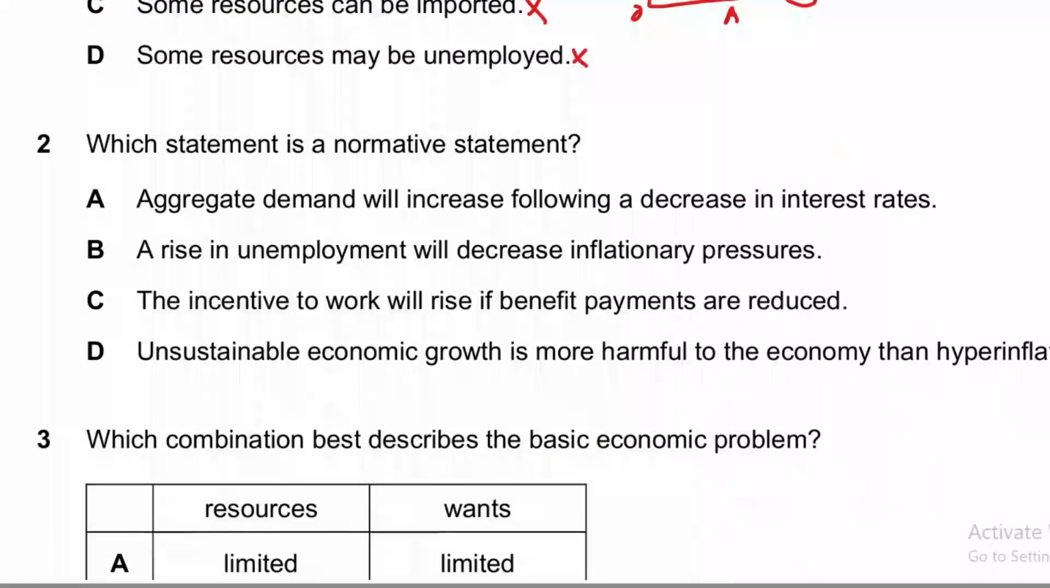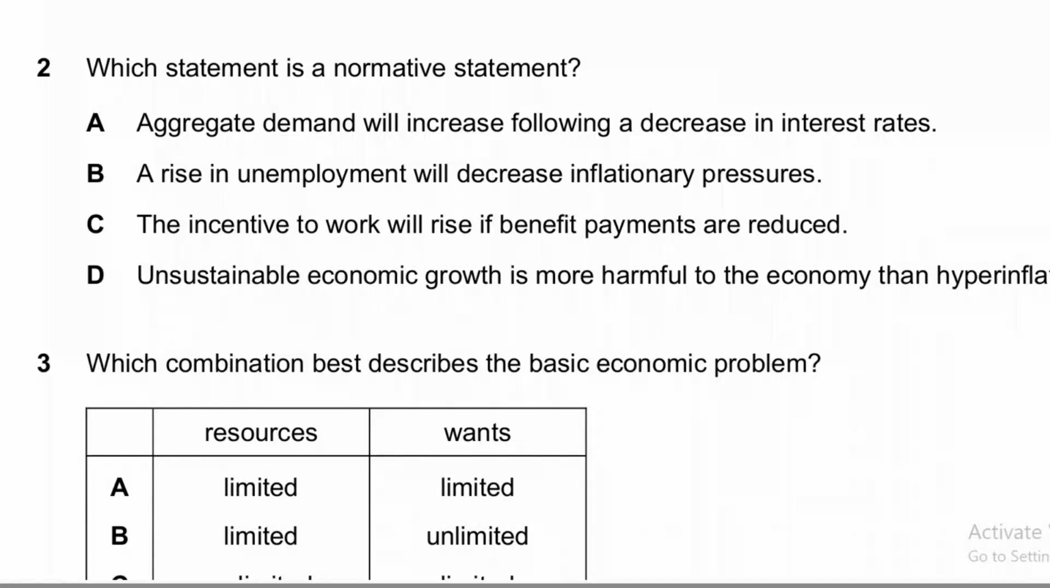Now moving to question number 2, which says, which statement is a normative statement? Normative statements are statements that are based on opinion, and they are based on value judgments. They are not factual. There are two types of statements: positive statements and normative statements. Positive statements are based on facts and figures and can be proved to be right or wrong. Normative statements are the opinions of someone, and they cannot be proven to be right or wrong. They are just the judgment of someone. So option D is the correct answer for question number 2.